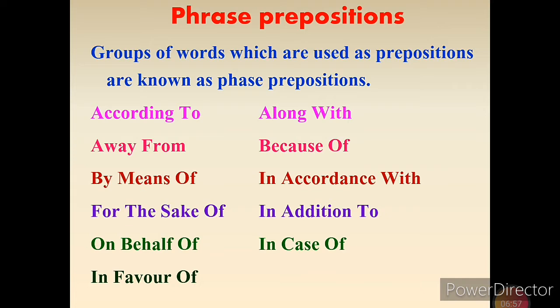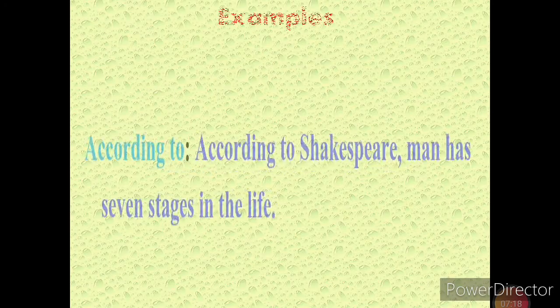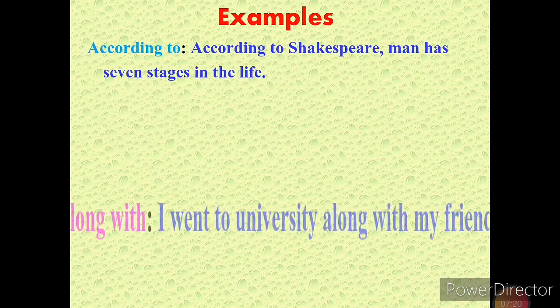Once again, remember children: according to, away from, by means of, for the sake of, on behalf of, in favor of, along with, because of, in accordance with, in addition to, in case of. These are phrase prepositions. Now we will see the examples.